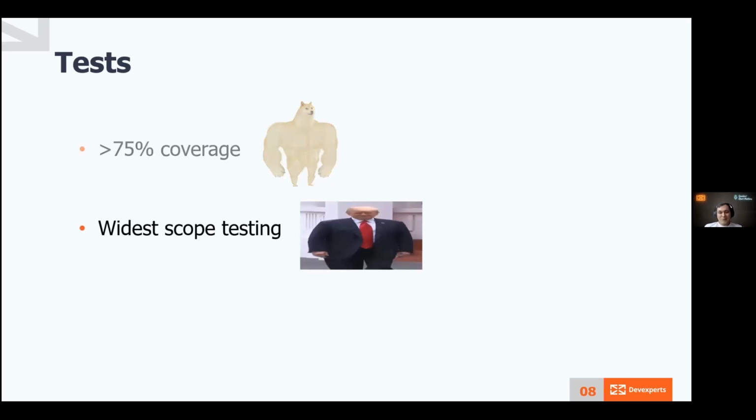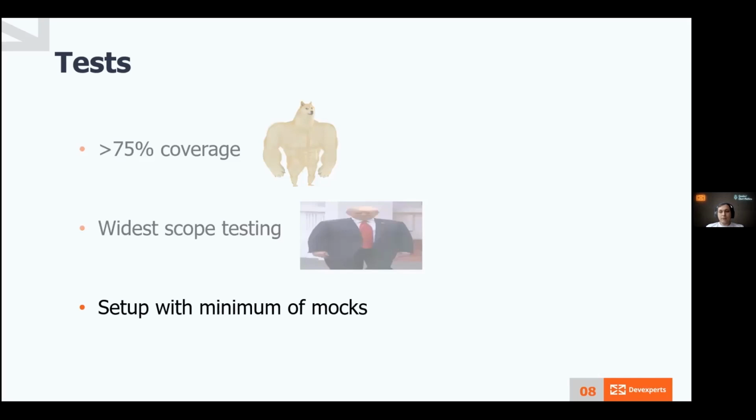Actually, there was a better way with which we could be more flexible. We could avoid these problems by writing tests for the widest available scope, which cover one feature from top to the bottom. Such tests help us to concentrate on what we expect our app will do in some case, instead of what this particular function or class will do. This way, we make sure that we test that our app works correctly and not that some part of the system works correctly. All we need is to have a proper setup to run these tests.